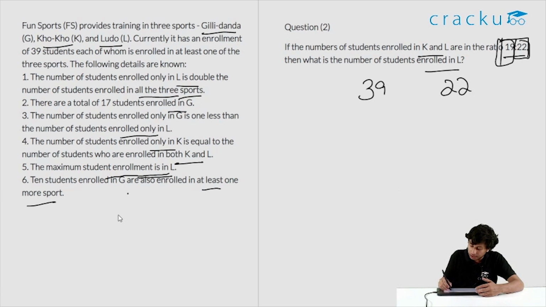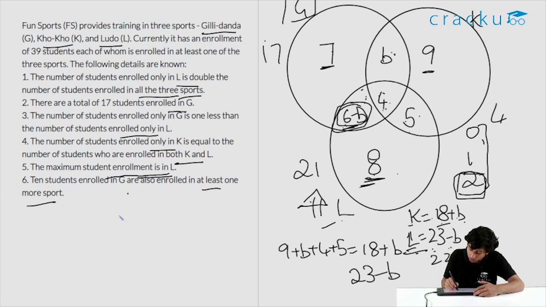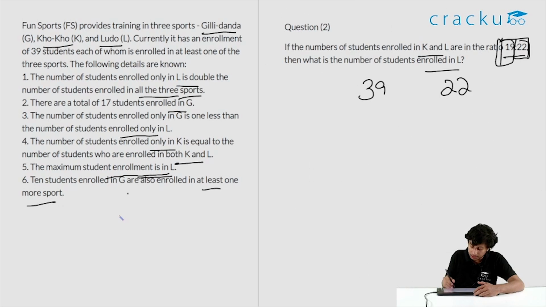But let's look at it for confirmation's sake. They have told us that K is 19. So if K is 19, what do we have? 9 plus 9, 18. This is 1. So b value we have as 1. So 6 minus b will be 5. So we have 4 plus 5, 9. 9 plus 8, 17. 17 plus 5, 22. So the number of students enrolled in L is 22.